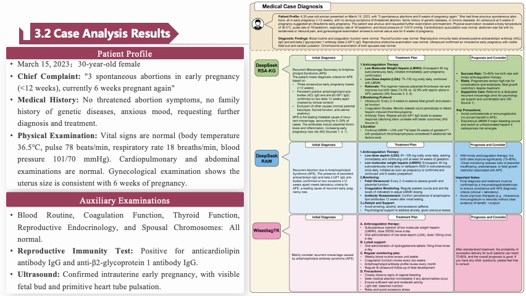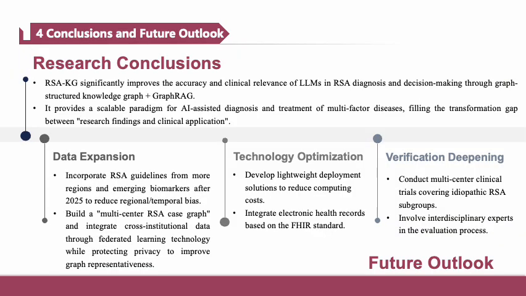In conclusion, RSA-KG improves the diagnosis and treatment of RSA by providing a dynamic, graph-based knowledge graph that integrates the latest research and clinical data. It bridges the gap between research and clinical practice, offering a valuable tool for clinicians.